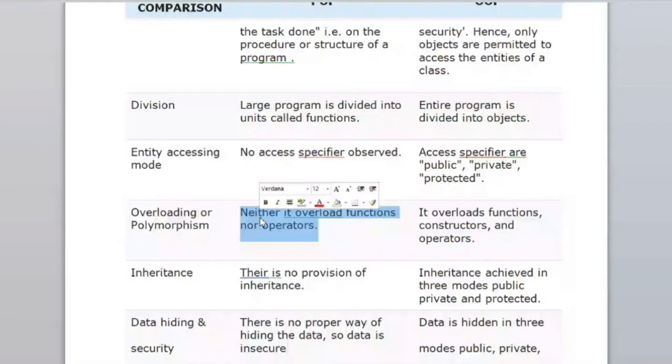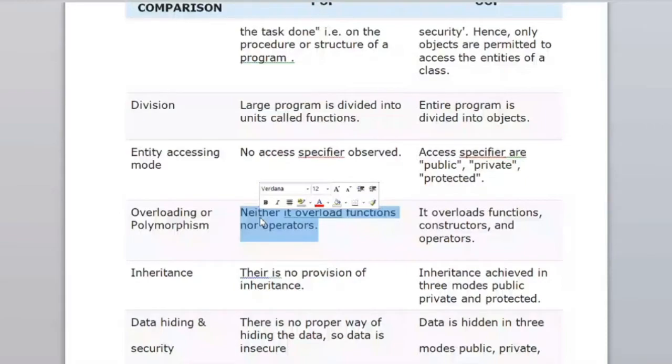The next very important one is the inheritance feature. There is no provision of inheritance in procedure-oriented programming. Inheritance means, as the term says, that it is inherited from one to another. This inheritance concept is achieved in three modes: public, private, or protected mode.